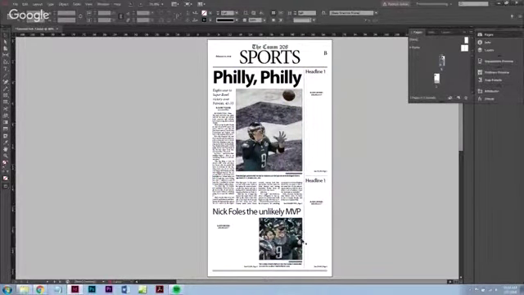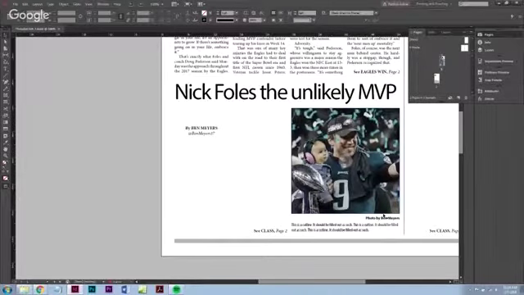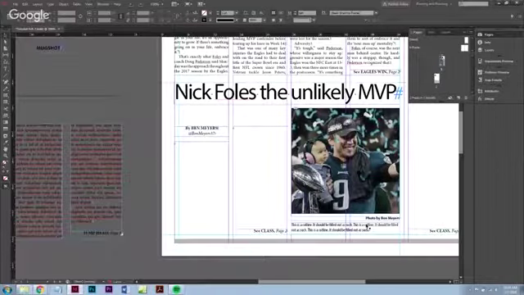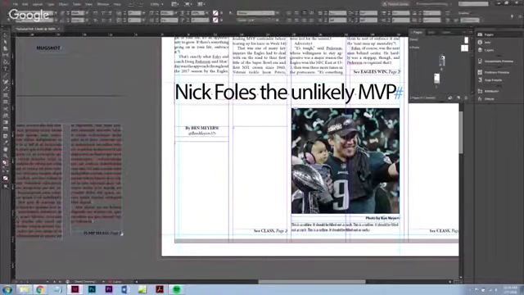Even though it cuts his arm off, I think that's okay. I like the look of it. I think it's pretty good. Cuts his arm off a little bit, but it's him and his daughter, and I think it works. I'm okay with it. So good. So we have our photo done. Excellent. It was that easy.